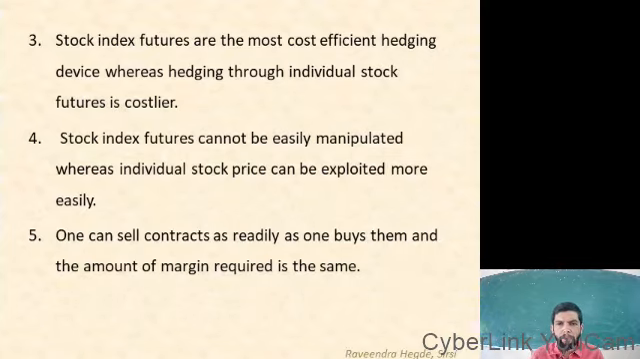And numbers 3, 4 and 5: stock index futures are the most cost efficient hedging device, whereas hedging through individual stock futures is costlier. Stock index futures cannot be easily manipulated, whereas individual stock prices can be exploited more easily. One can sell contracts as readily as one buys them, and the amount of margin required is the same.